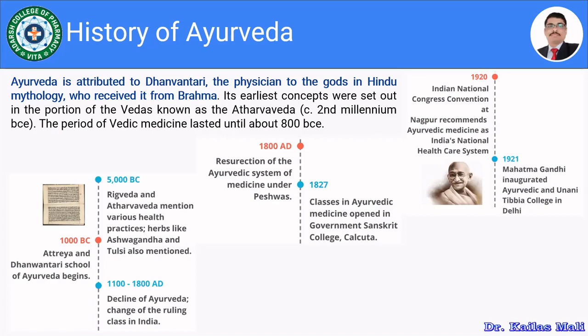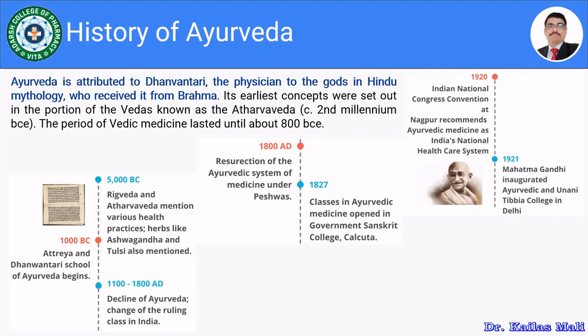Furthermore, in 1800 AD, restoration of the Ayurvedic systems of medicine under the Peshwa. Then in 1827, classes in Ayurvedic medicine opened in the Government Sanskrit College, Calcutta. Then in 1920, the Indian National Congress Convention at Nagpur recommended Ayurvedic medicine as India's national healthcare system.